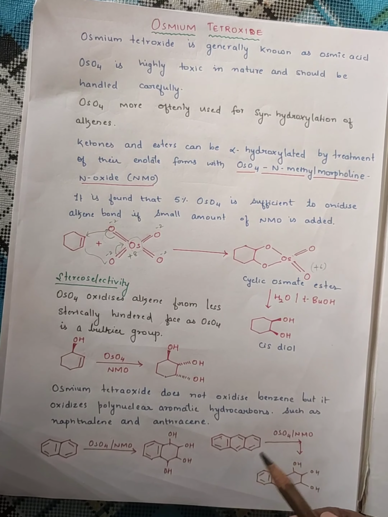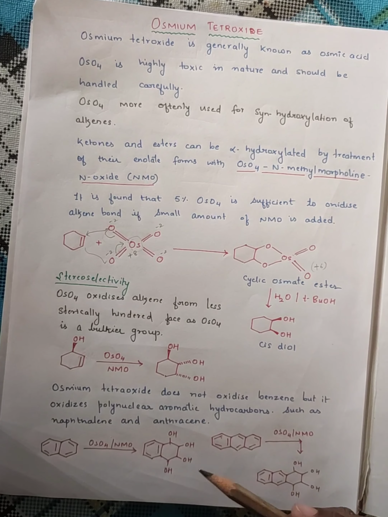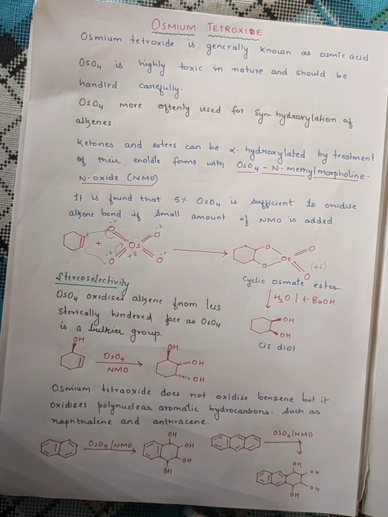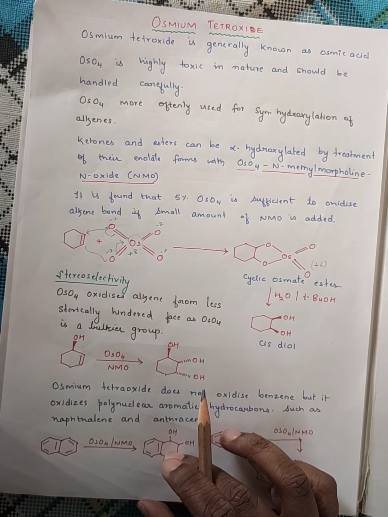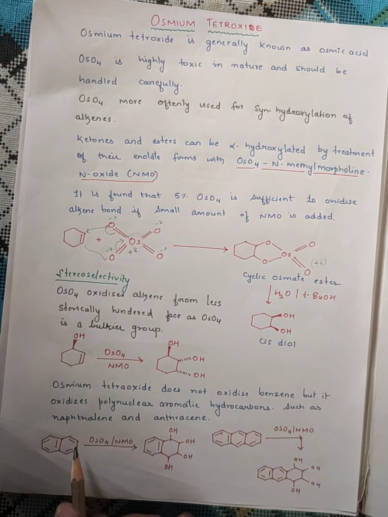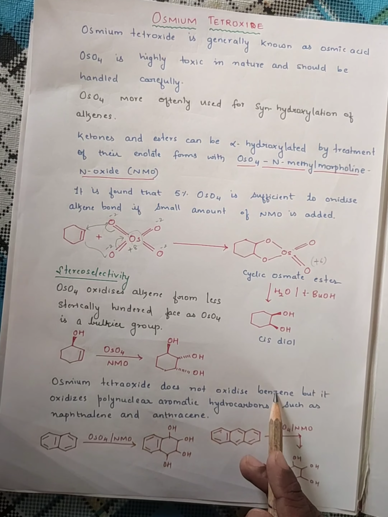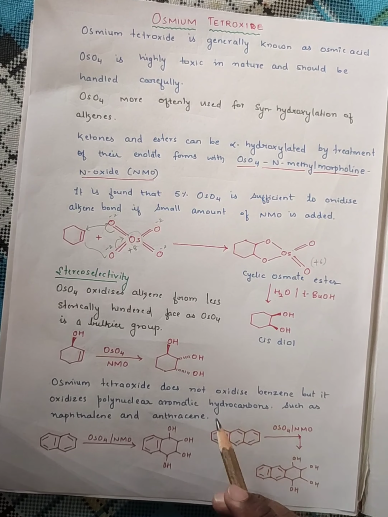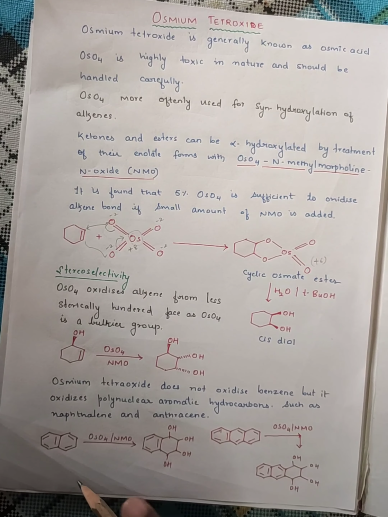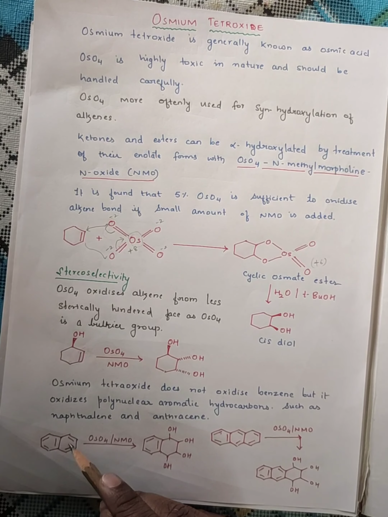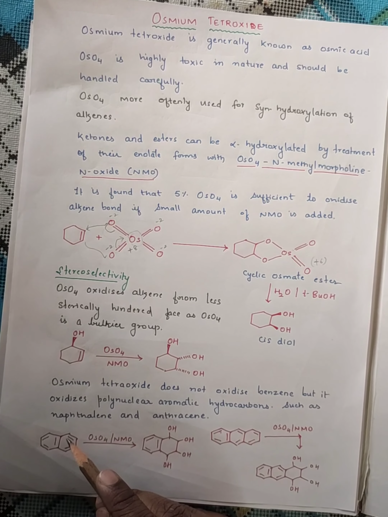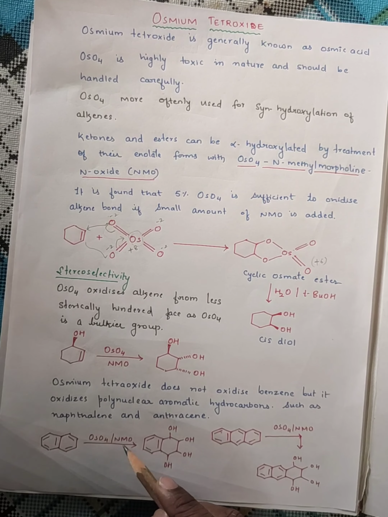Okay, now with osmium tetroxide, we saw that Woodward and Prevost will not do the hydroxylation of conjugated double bonds, or double bonds which are involved in resonance. But with OsO4, you see, it will not oxidize benzene double bonds, because they are involved in resonance. But naphthalene and anthracene, like polynuclear aromatic hydrocarbon double bonds, can be oxidized using OsO4 in NMO.